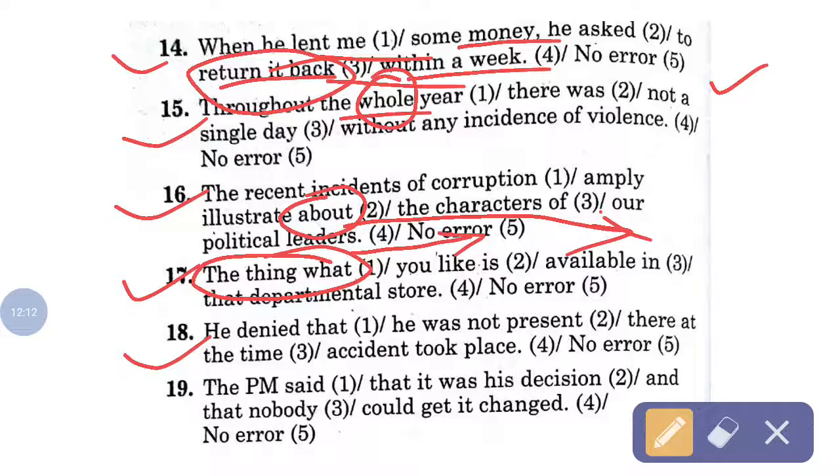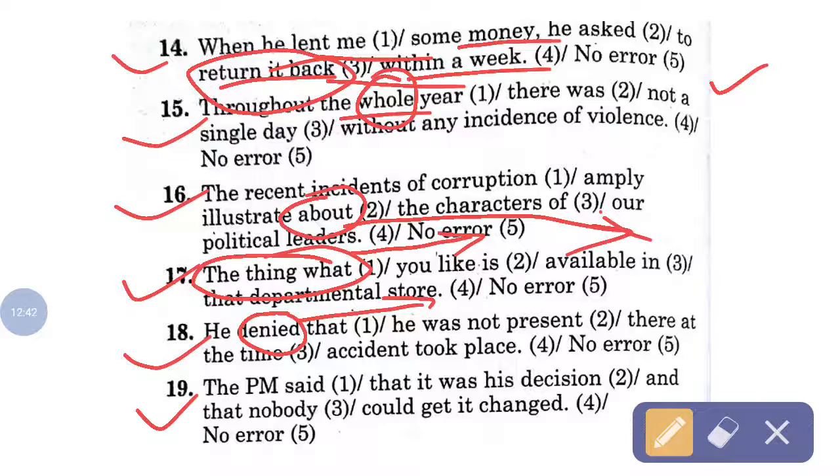Then move on to the next: he denied that he was not present. Denied itself means a negative word, so you should not use not here. He denied that he was present there at the time the accident took place. The next one is: the PM said that it was his decision and that nobody could get it changed.